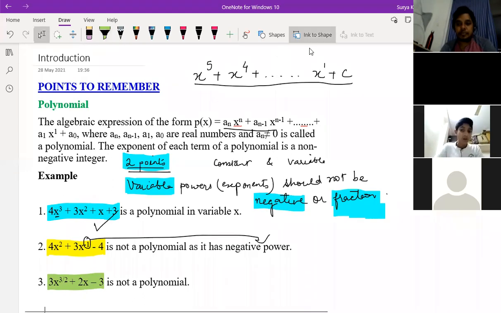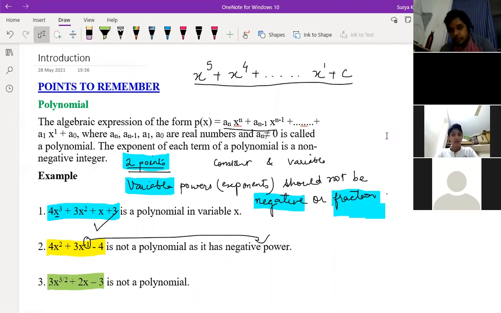Sir, I have a doubt, sir. Hmm. Sir, if the power is in fraction form, and after simplifying we get a value that is not in fraction form or negative form, is that a polynomial, sir? Tell me an example of what you're trying to say.